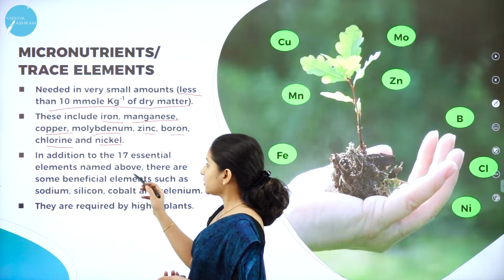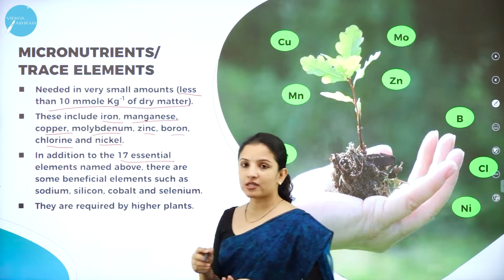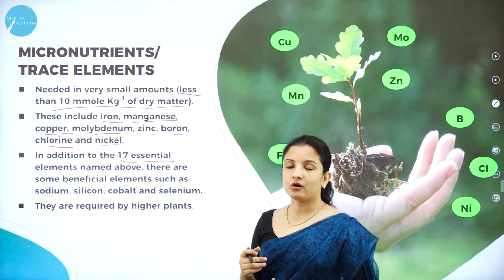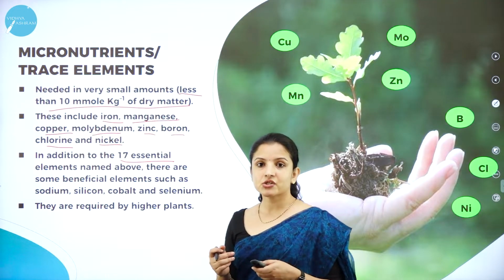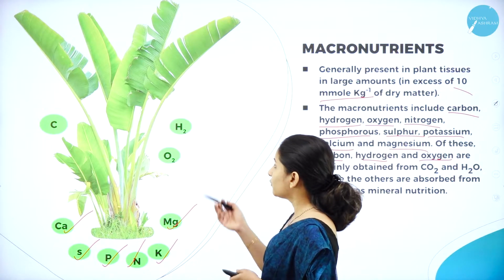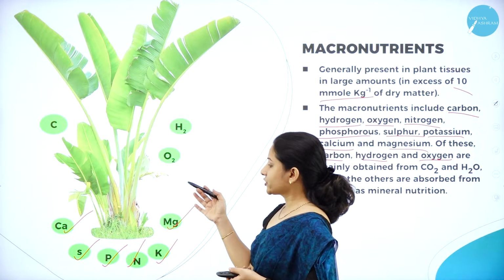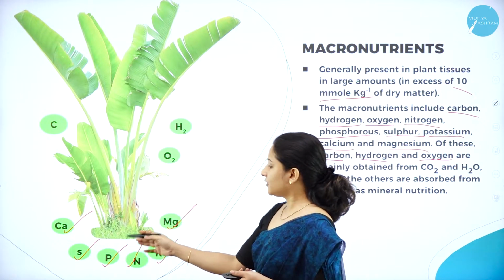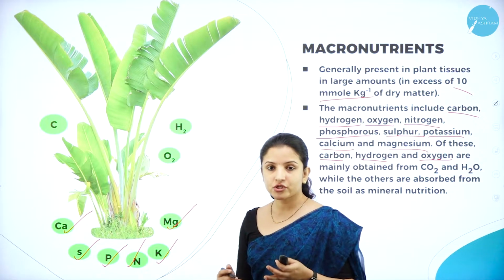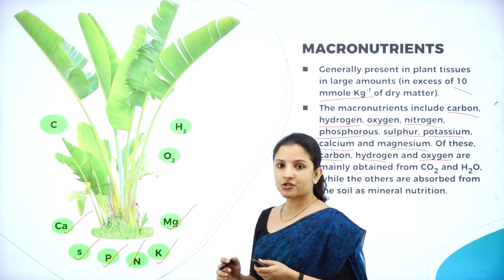In addition to the 17 essential elements that have been named above, what are the 17 essential elements that we had named? Carbon, hydrogen, oxygen, calcium, sulfur, phosphorus, nitrogen, potassium, magnesium.